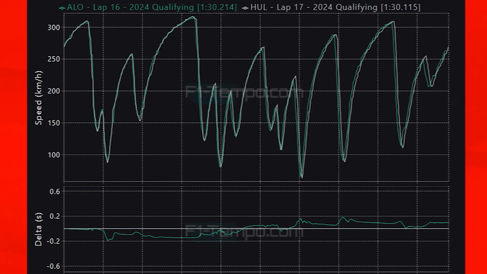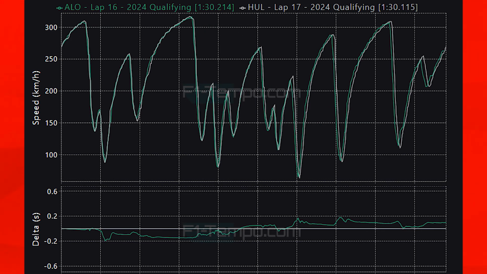Let's now compare the lap times of Hulkenberg to Alonso, so we can see how Nico just outpaced Alonso. When you take a look at these two laps, it actually started off advantage Fernando, as the Spaniard was just faster in the first sector. It looks as though here, Alonso is able to carry a little bit more apex speed compared to Nico, but as the lap begins to unfold, Hulkenberg starts to come back at Alonso.